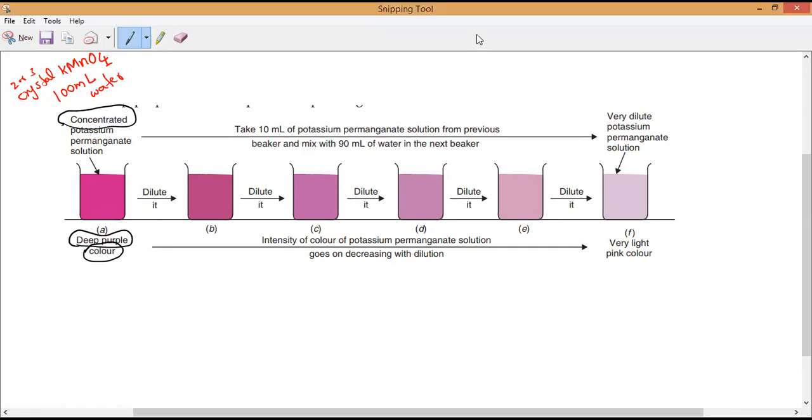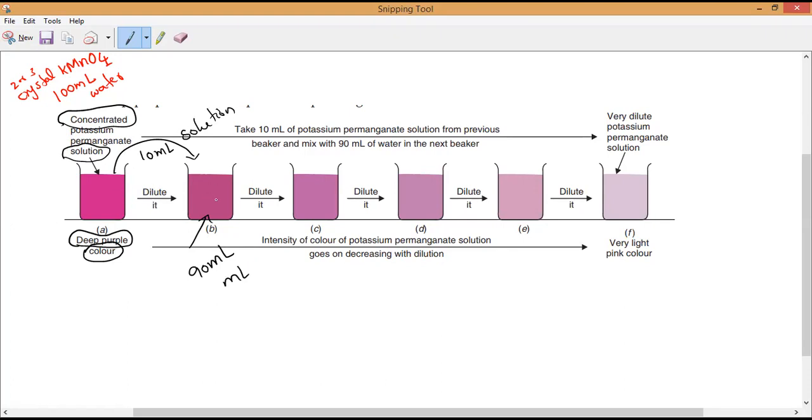Clear? Now, the second beaker, how much amount of water? 90 ml of water. Now, from the first beaker, how much do we have to take? We have to take 10 ml of solution. Understand? So, from the first beaker, take 10 ml of solution and mix it with how much water? 90 ml of water. Now, you can see.